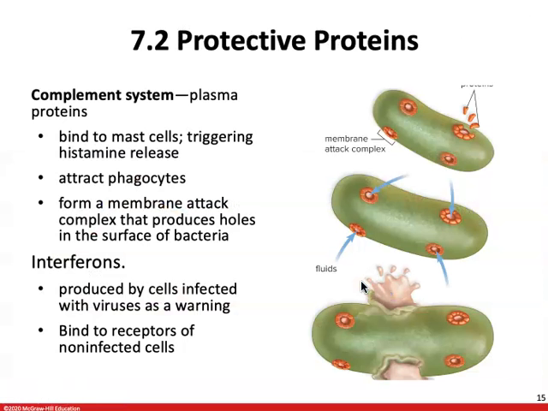So that's our physical barriers, our inflammatory response, and then also our protective proteins. Our protective proteins work off of what is known as a complement system. This is where several plasma proteins designated by the letter C and a number are involved in and amplify the inflammatory response. Some are going to bind to mast cells, triggering a histamine release. Others can attract phagocytes to the scene, but some can actually form a membrane attack complex.